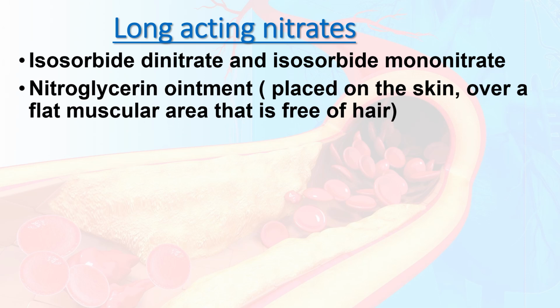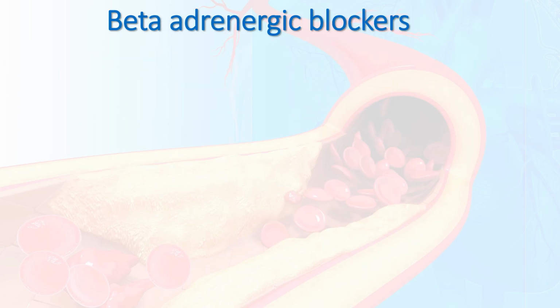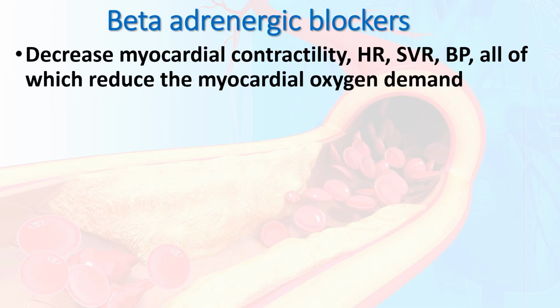Then it is available as nitroglycerin ointment. This ointment we can place on the skin over a flat muscular area that is free of hair, so it is easily absorbable. Then transdermal controlled release nitrates: the first one is the reservoir type, which delivers the drug using a rate controlled permeable membrane, and the matrix type provides slow delivery of the drug through a polymer matrix, for local application.